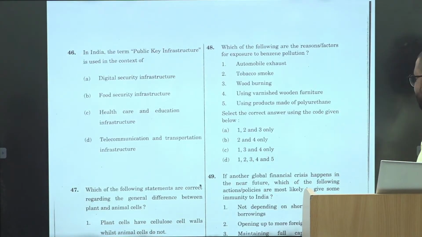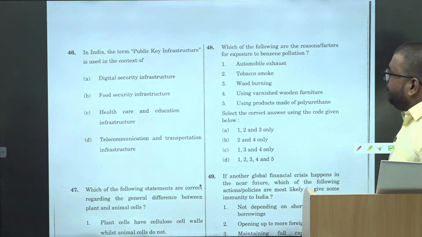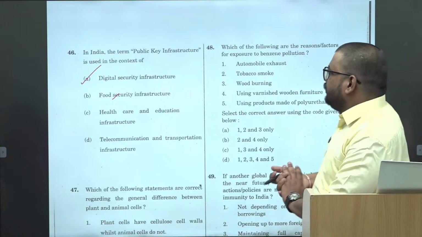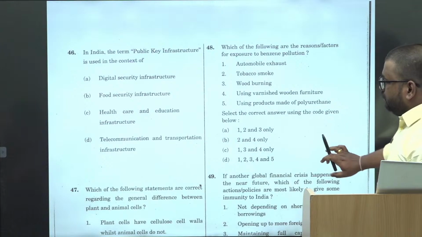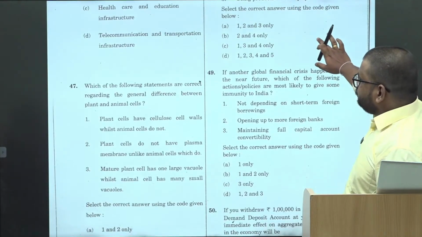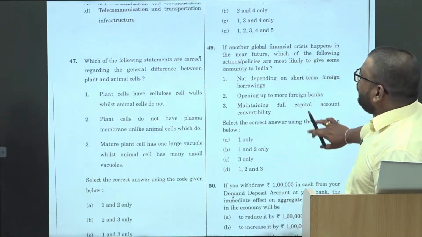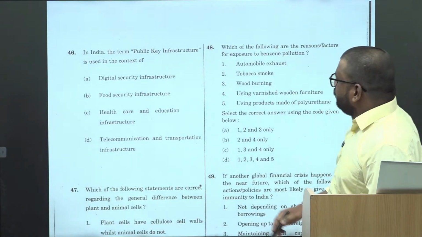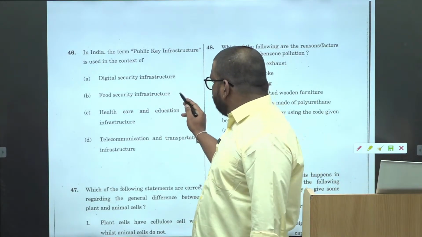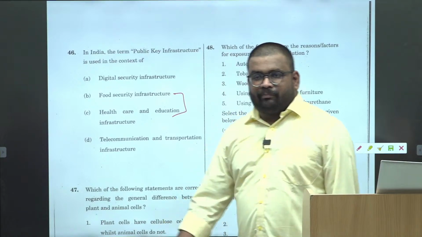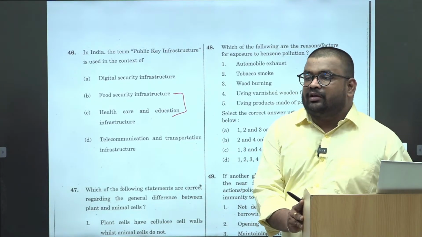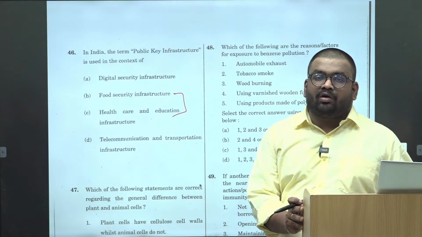Then public key infrastructure. This is digital security infrastructure that was related to current affairs. Here you may get confused between these two. The majority of you would think it would be related to health or food.